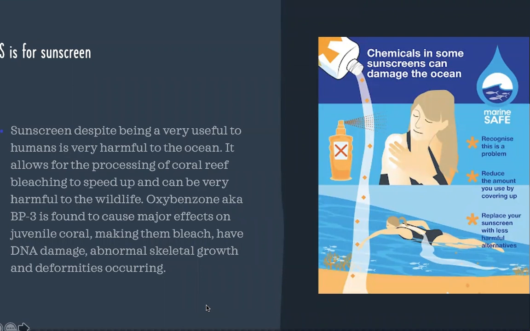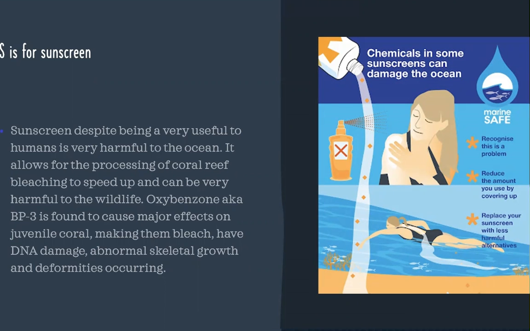S is for sunscreen. Many believe sunscreen to be very helpful, which it is. However, some sunscreens are very harmful to the oceans because of chemicals that are within them, and they allow the process of coral reef bleaching to speed up and can be very harmful to the wildlife.